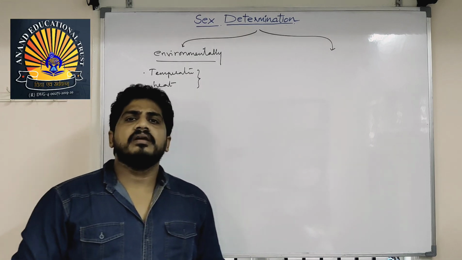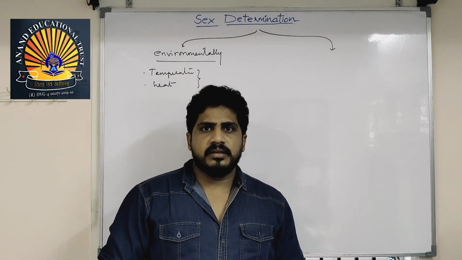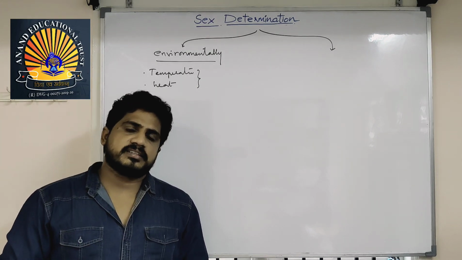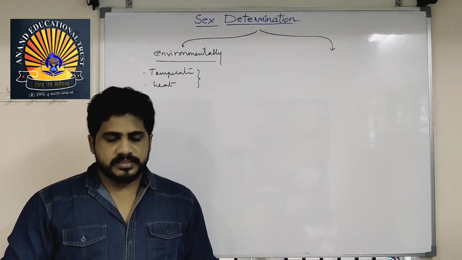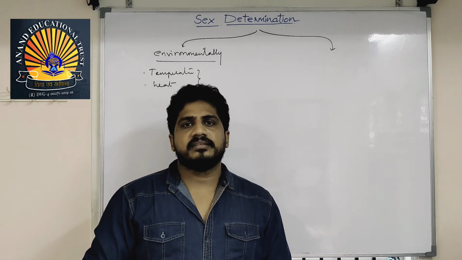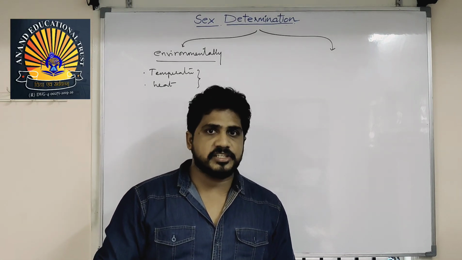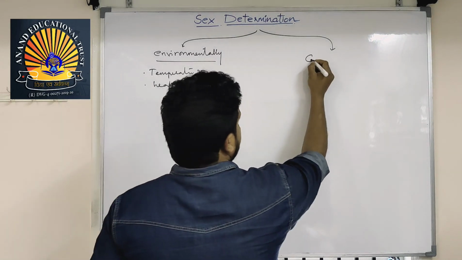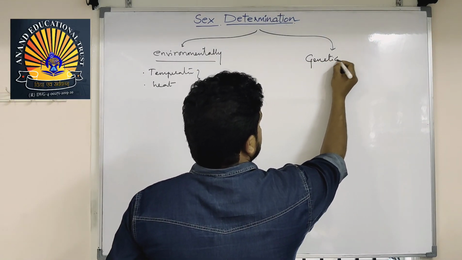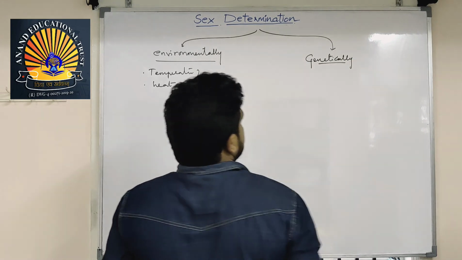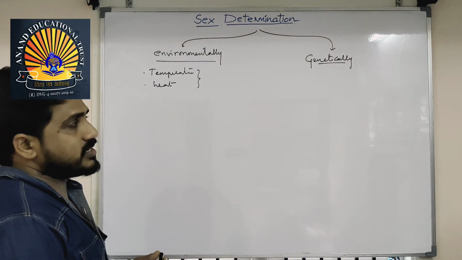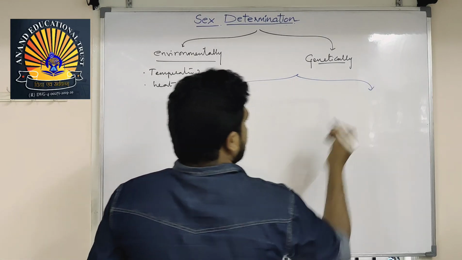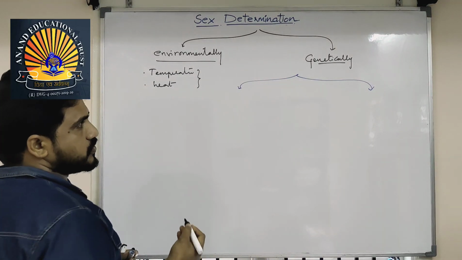But after 1891, Henking explained the X body in some insects. Later, scientists felt it was very easy: sex determination happens at the time of fertilization by chromosomes. That is genetic sex determination. So sex determination proved by chromosomes is called genetic. In this case, there are again two types. Why genetic? Because of chromosomes.